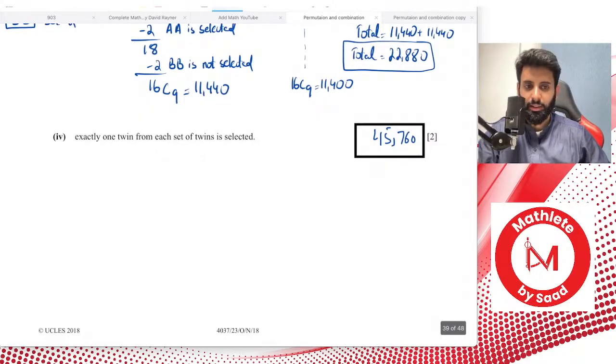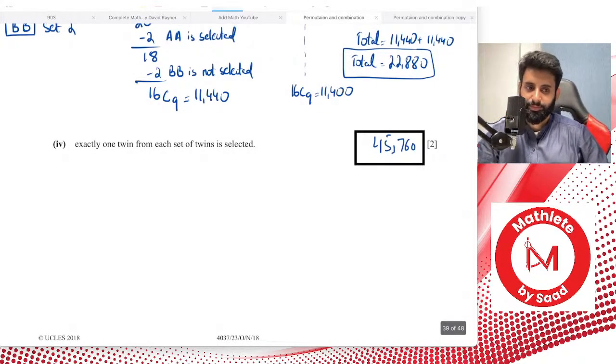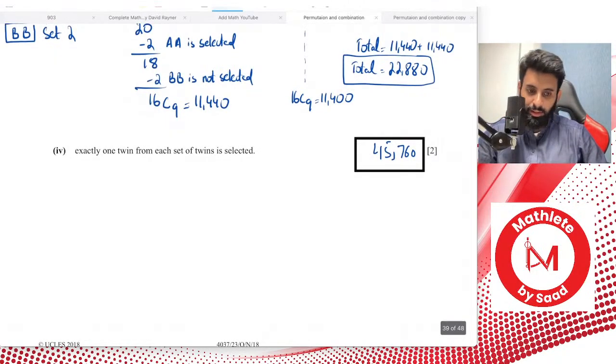Okay, so I think Ali, the problem is at your end. Anyway, let's resume. So here's part 4. Again, put some thought in part 4 and tell me how you guys are going to do part 4. So it says exactly 1 twin from each set of twins is selected. 4C1 into 19C10. Okay, now I'll tell you the funny thing about that.